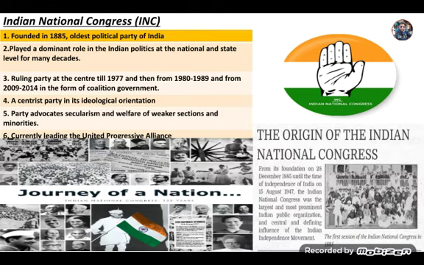During the 2004 election, 2 major alliances were formed in our country: UPA, United Progressive Alliance, of which Congress is the main party, and second is the National Democratic Alliance, of which BJP is the main party.